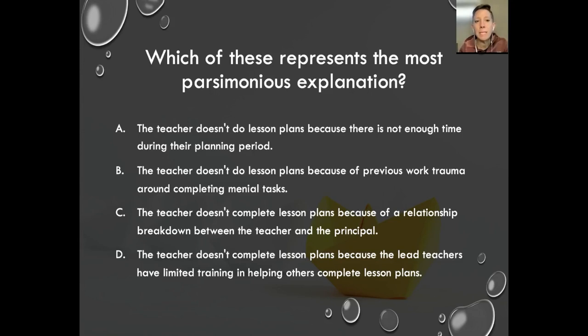Which of these represents the most parsimonious explanation? A, the teacher doesn't do lesson plans because there's not enough time during their planning period. B, the teacher doesn't do lesson plans because of previous work trauma around completing menial tasks. C, the teacher doesn't complete lesson plans because of a relationship breakdown between the teacher and the principal. Or D, the teacher doesn't complete lesson plans because the lead teachers have limited training in helping others complete lesson plans.